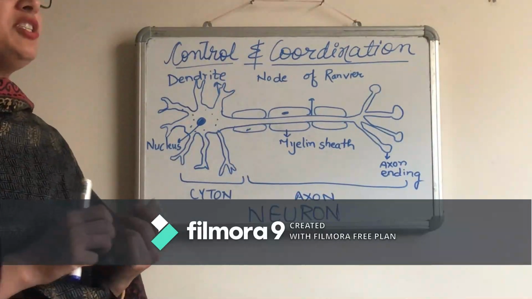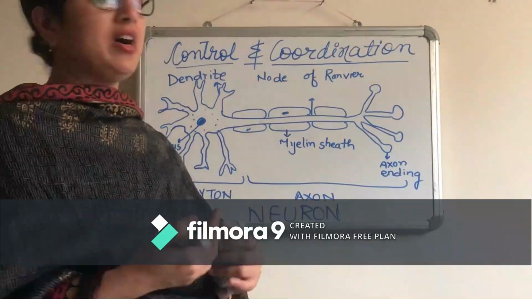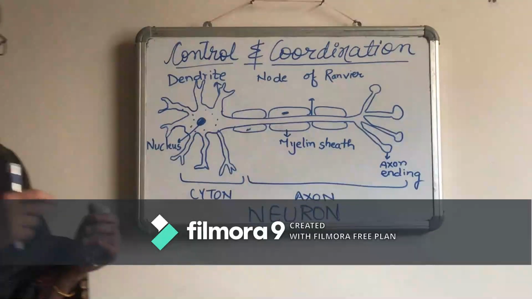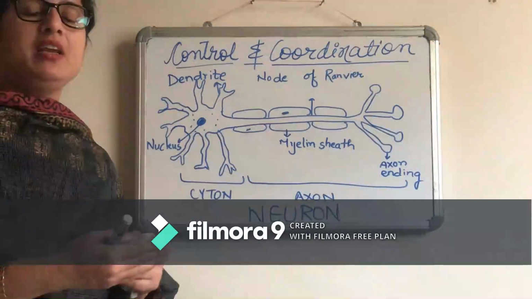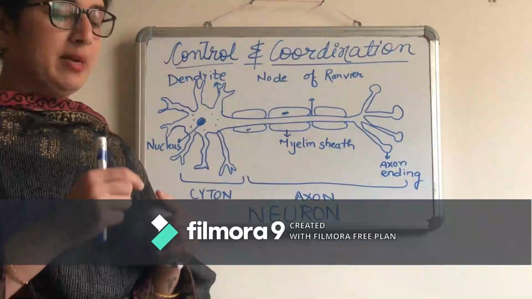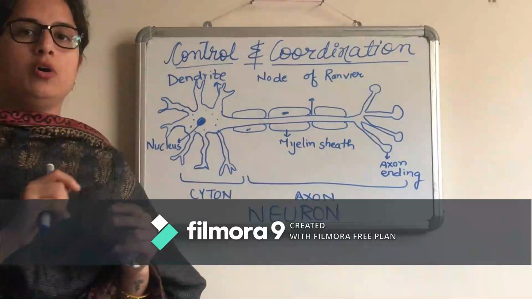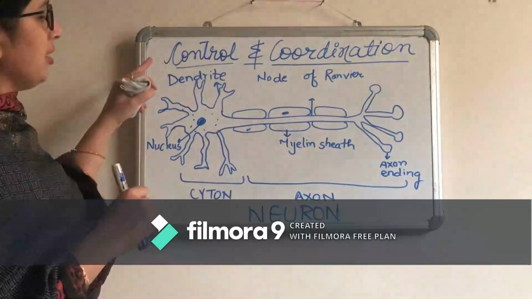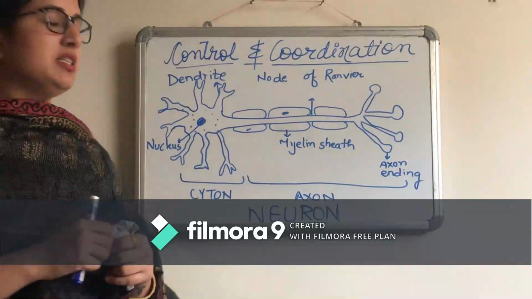Number one is the stimulus. Stimulus is the change in the external environment which gives a sensation. Then is the effector organ, which will be affected. Then is the receptor. Receptor means which will take. For example, if we prick a finger or if we touch a hot object, then the skin will act as a receptor.